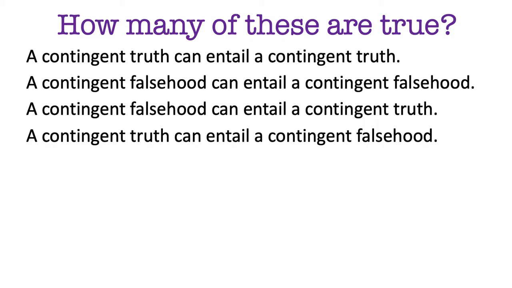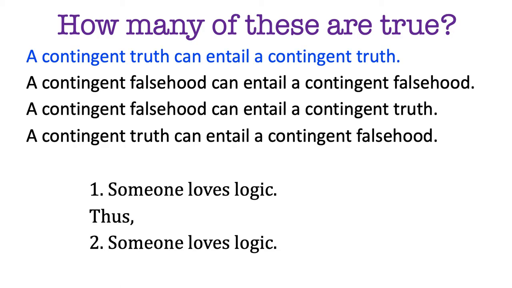Let's start with the first one, a contingent truth. Can that ever entail some contingent truth? The answer is yes, so the first one is true. After all, they could be the same contingent truth. Imagine circular reasoning like this: someone loves logic, therefore someone loves logic. Those are contingently true, and the first one entails the second one.